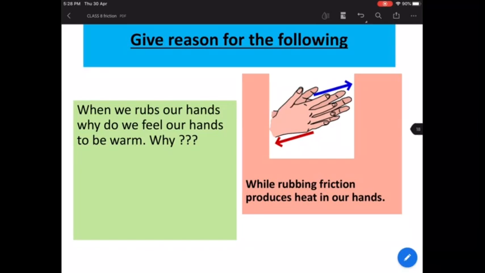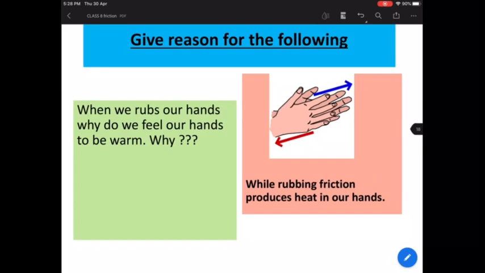But when you have oil, or let's say when you have applied soap, what happens? Both the surfaces are very smooth. Very smooth means less friction between your hands when you have applied soap or oil. So the friction is very less. If the friction is less, then the movement is going to be more between your hands, and so much heat is not produced by both your hands. Heat is only produced when there is more friction.